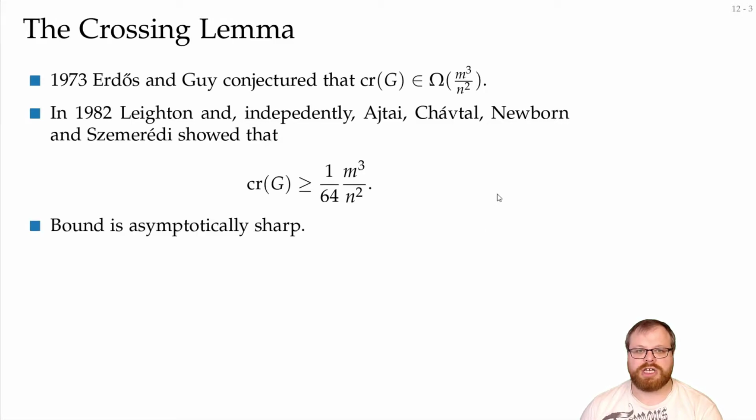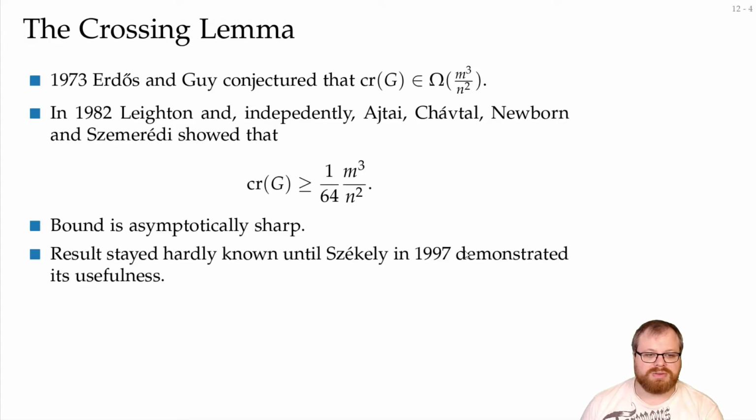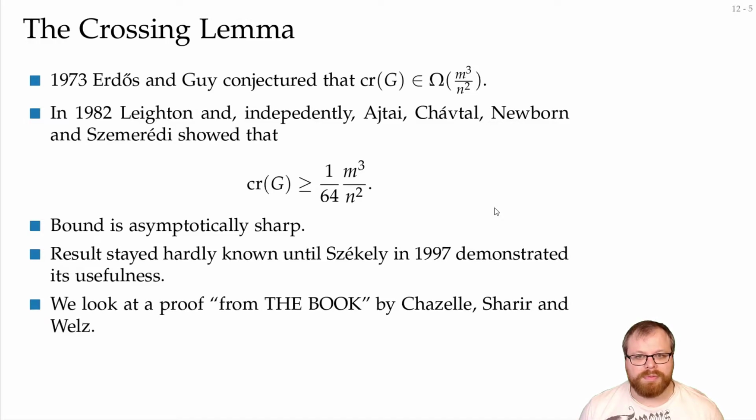Asymptotically, this bound is sharp, so we can draw every graph with order of m to the 3 divided by n to the 2 crossings. The constant, however, is not known yet. This result was not really well known until 1997, but since then there has been some work on it, and I will show you the proof from the book for this result.